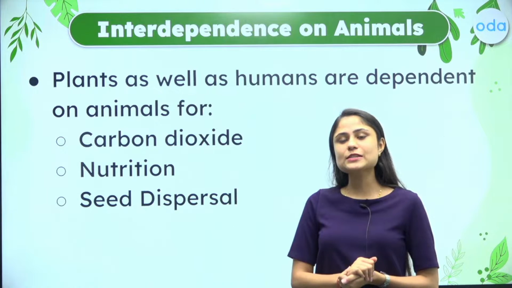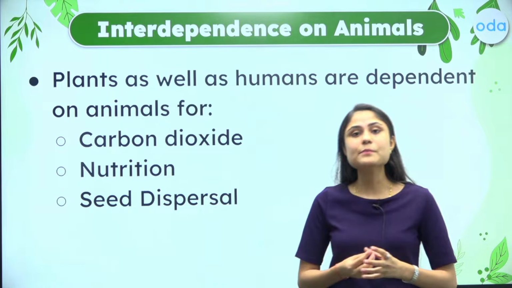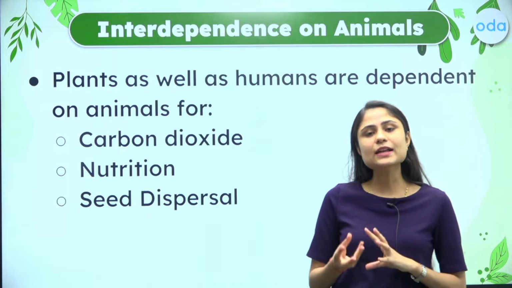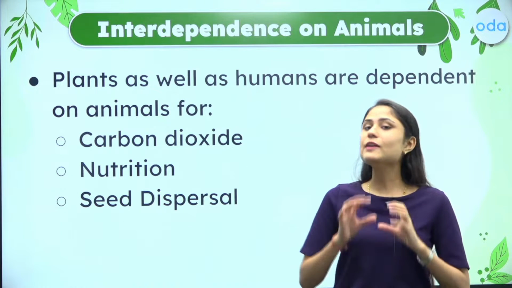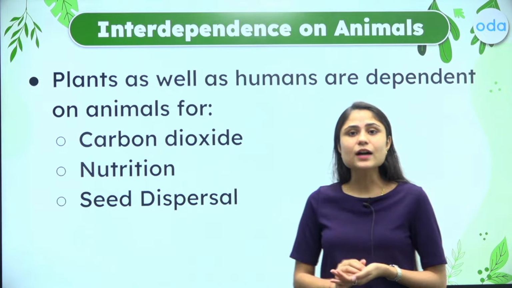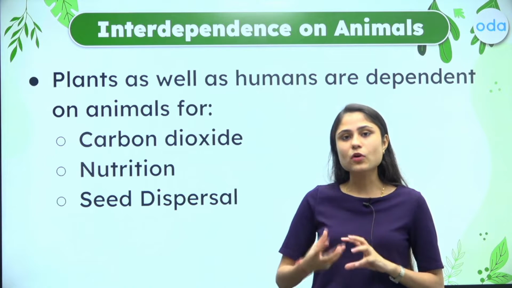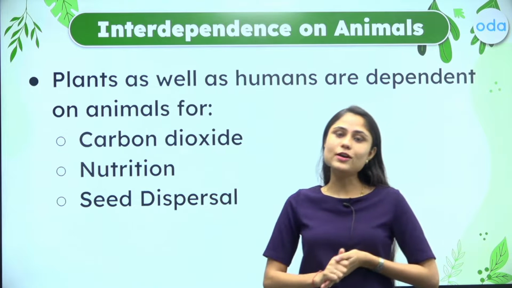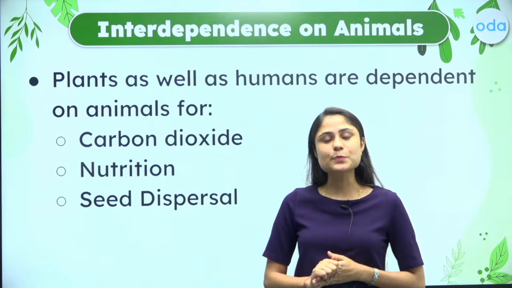How for the seed dispersal? So many times some kinds of seeds have special hook-like structures, like tiger nail or like xanthium seeds. They have special structures and they get stuck to an animal's body or fur, and then they are transported over long distances, and that is how the seeds are dispersed.